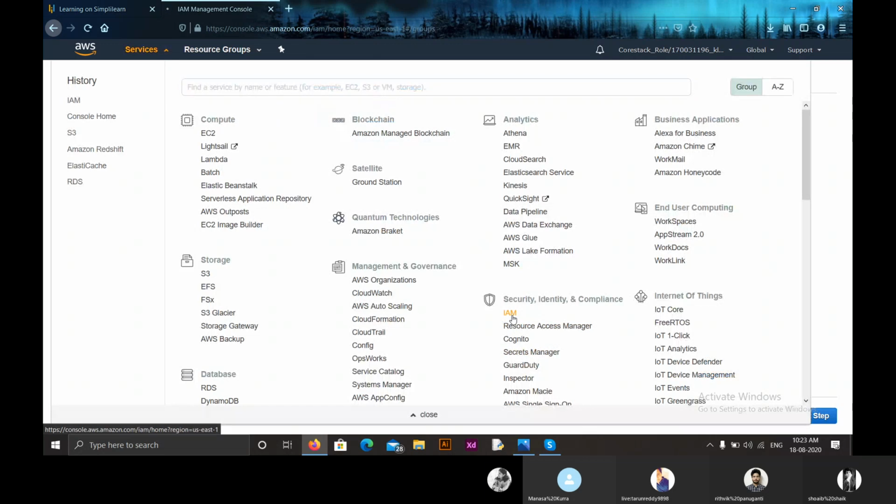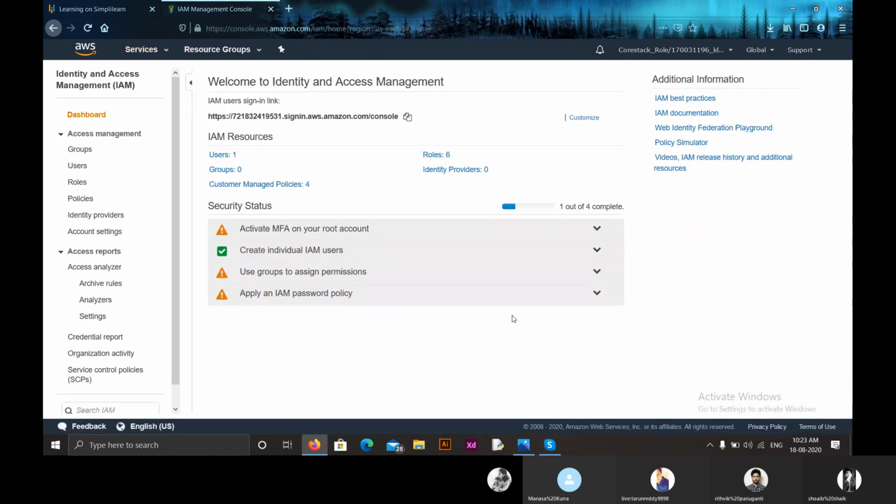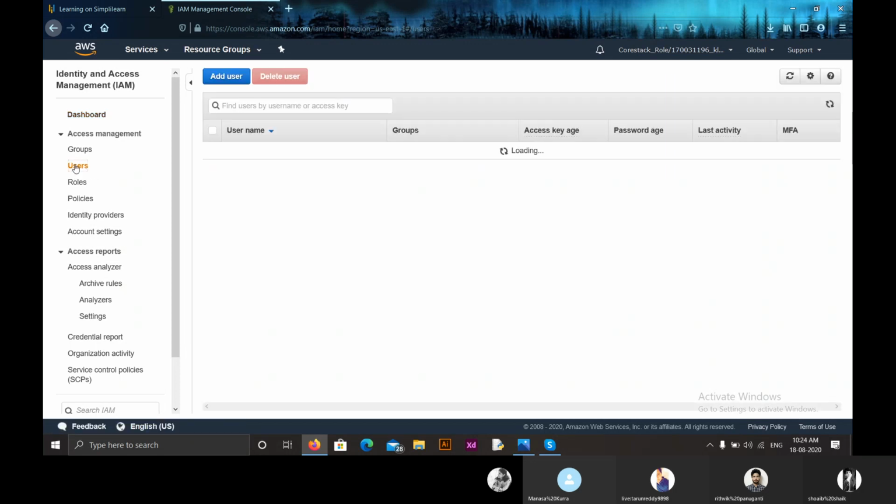First, let us create an IAM user, and then we'll discuss these groups. To create an IAM user, we have to get into the IAM dashboard. On the left hand side, you will have an option users. Click on users. Now you can see there is already a user created, and his age is 33 days. For the past 33 days, this has been active.